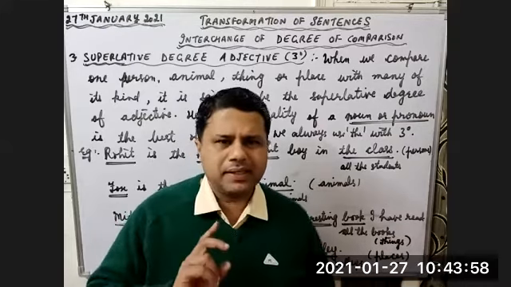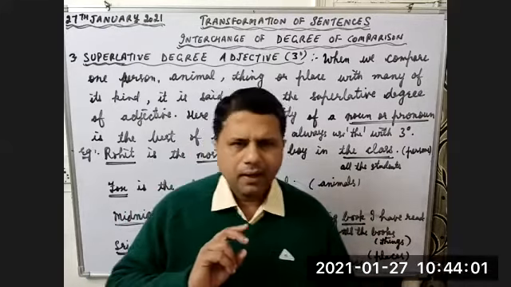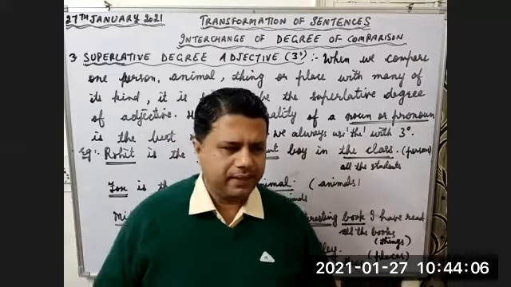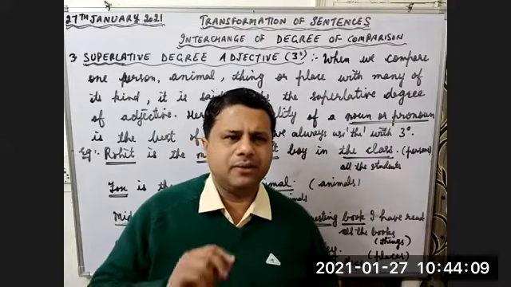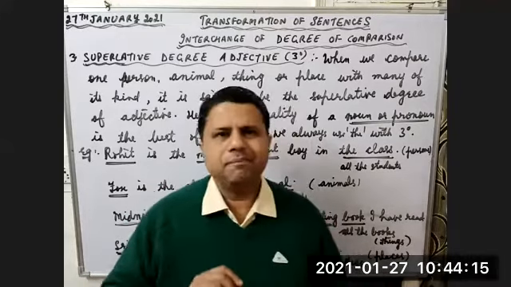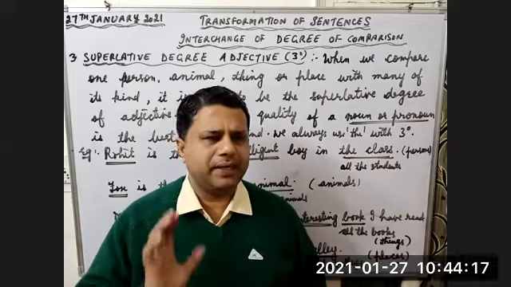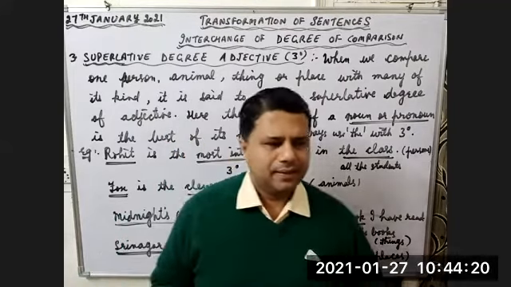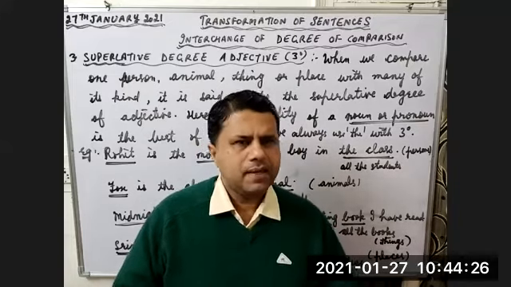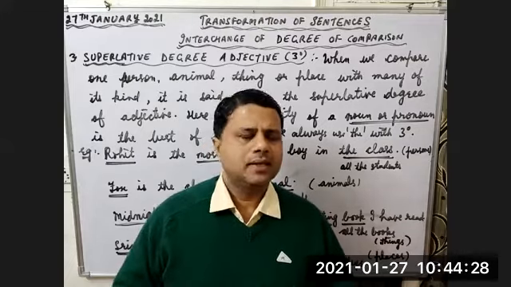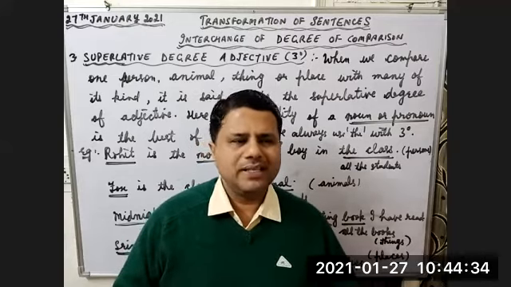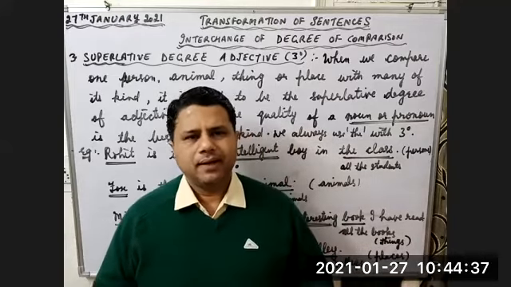First, we'll do two examples of how to change simple degree to comparative and superlative degree. Then we'll change comparative degree to simple and superlative degree. Then we'll change superlative degree to comparative and simple degree. So 6 possibilities are there. We'll do two examples of all the 6 possibilities. So after completing the 12 examples, you will be in a better position to transform the sentences, to interchange the degrees of comparison, right?